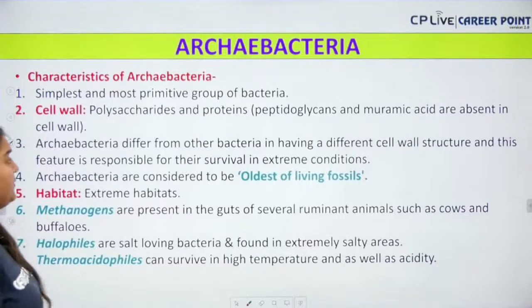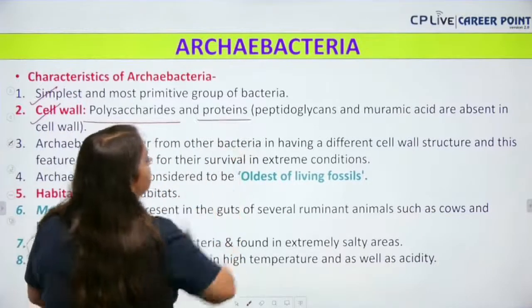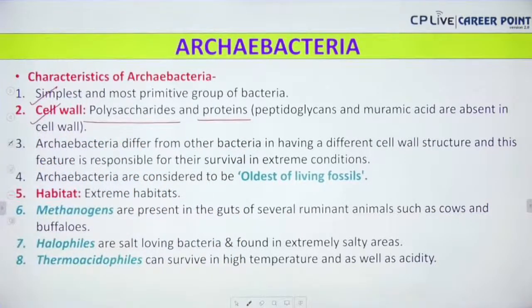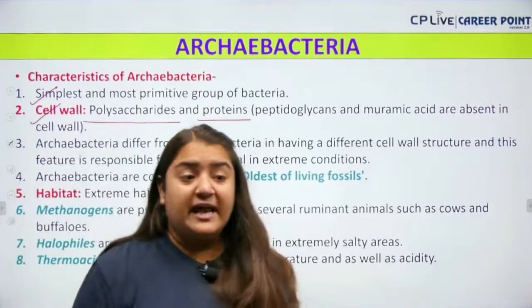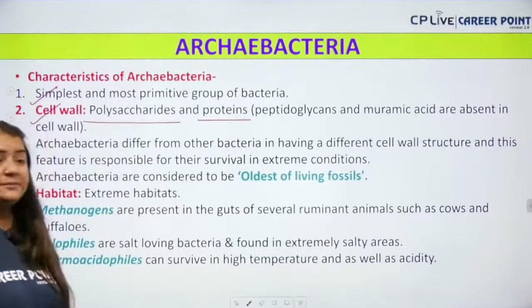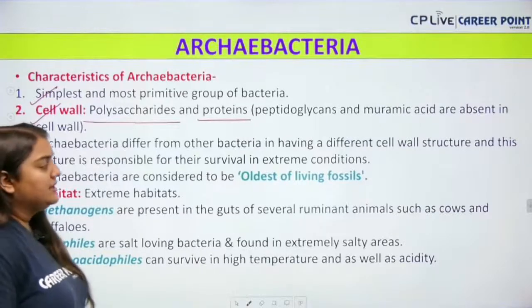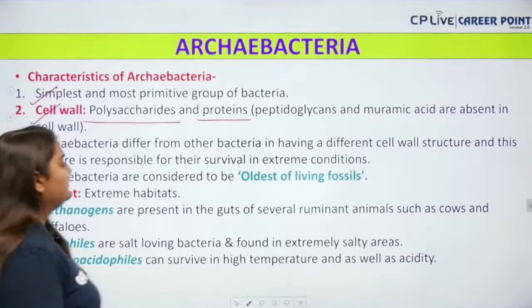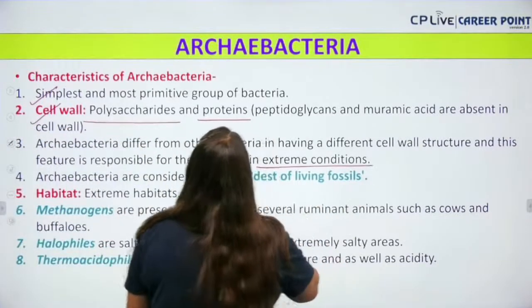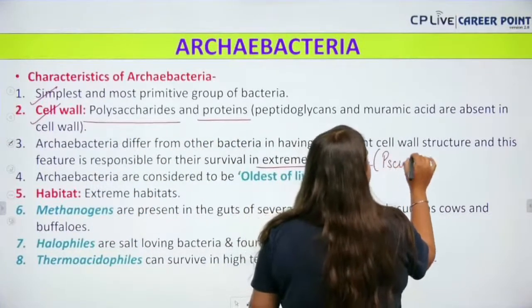Simplest and the most primitive type of group of bacteria. Cell wall is made up of polysaccharides and proteins. Okay, that is, peptidoglycan and muramic acid are absent in the cell wall. Although polysaccharides are present, the peptidoglycan is absent, and instead of peptidoglycan, what is present, bache? Pseudomurine is present over there. And next, bache, Archaebacteria differs from other bacteria in having a different cell wall structure, and this feature is responsible for their survival in extreme conditions. So their cell wall contains what? Their cell wall contains pseudomurine.